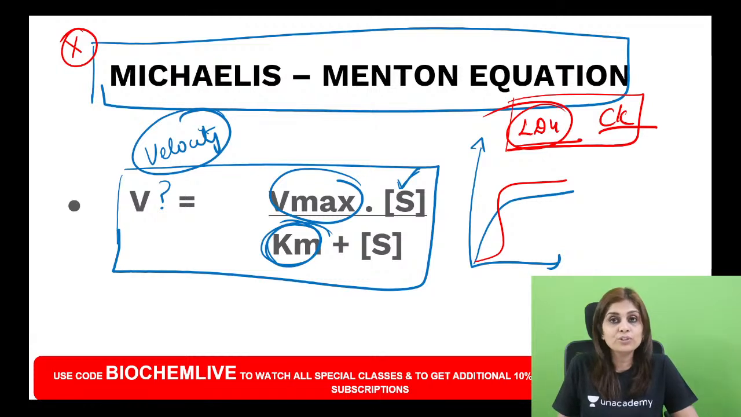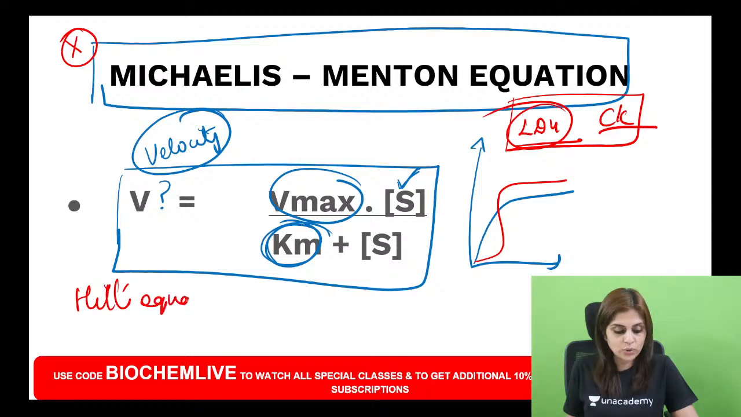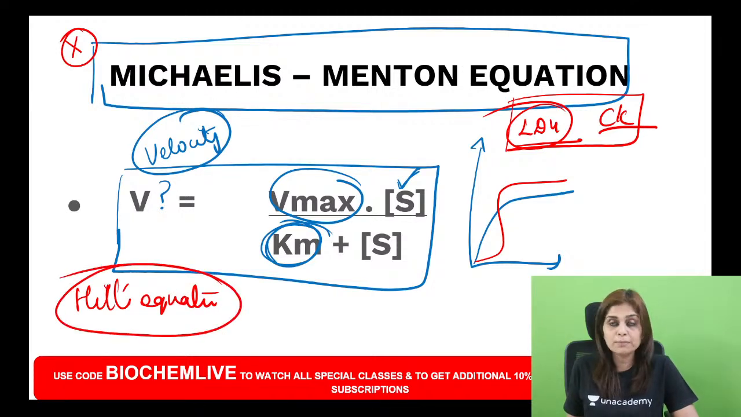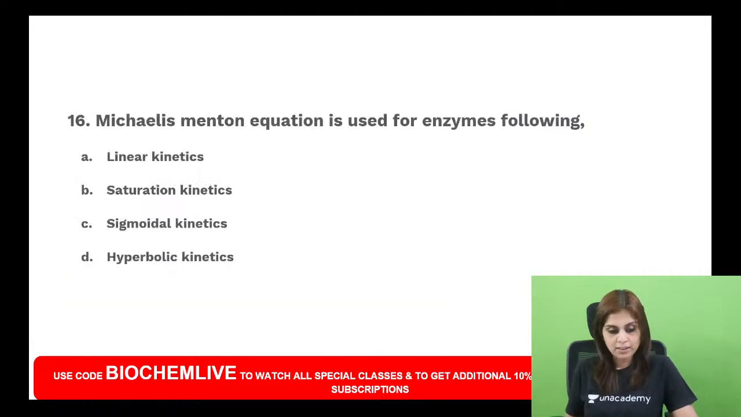What are we going to use? Instead of this, we are going to use Hill's equation. Do you all understand this? Please memorize this. So tell me what is the answer now. The Michaelis-Menten equation is used for enzymes following which kinetics? It is used for enzymes following saturation kinetics.